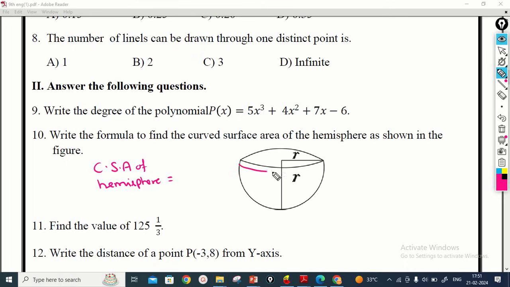We have to take only this area. This area is actually 2 pi r square. Therefore the curved surface area of the hemisphere is 2 pi r square.